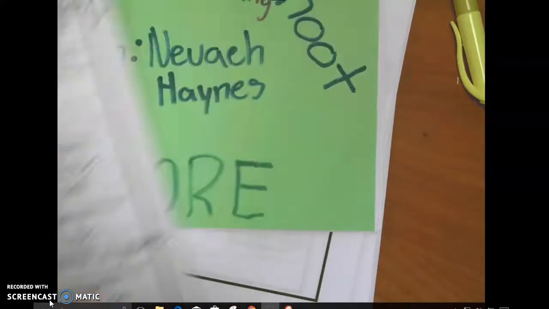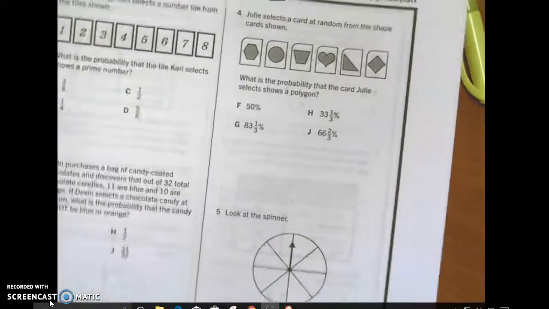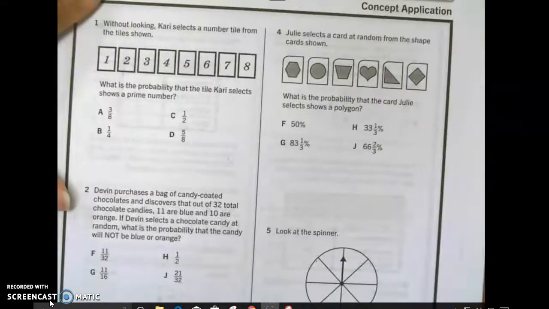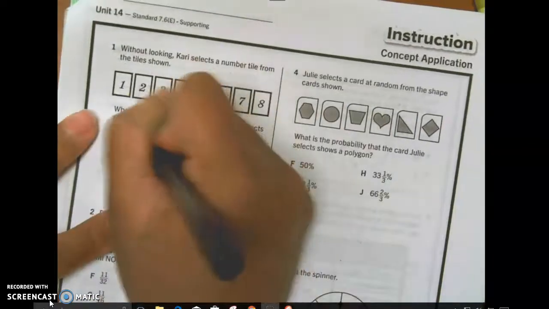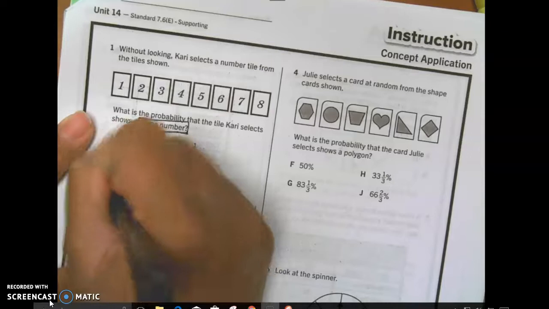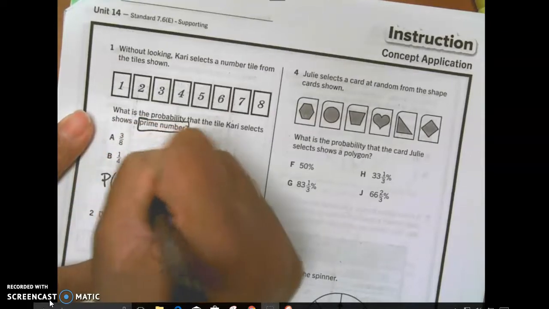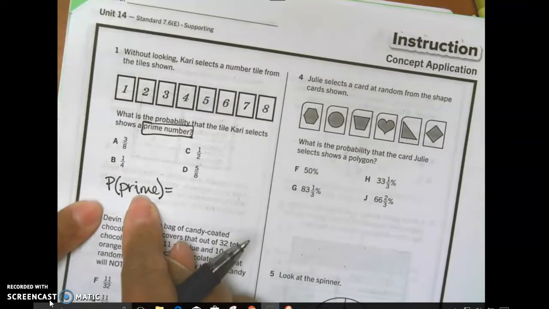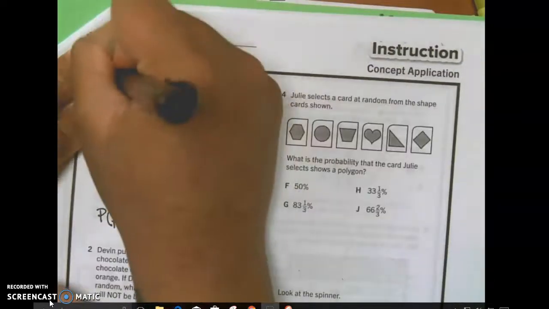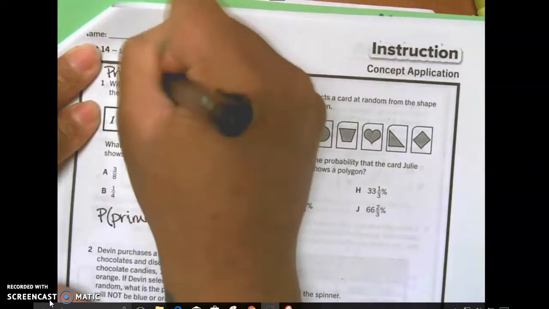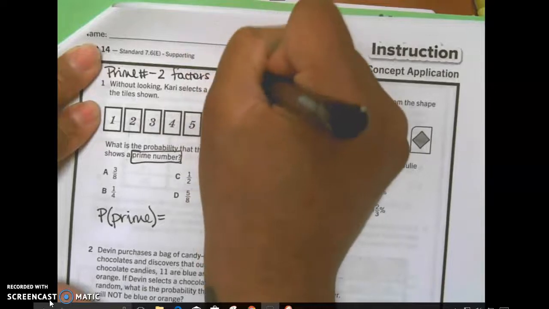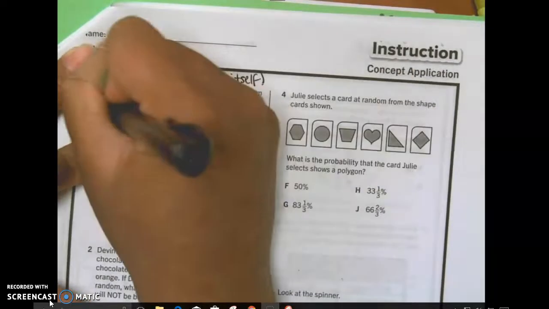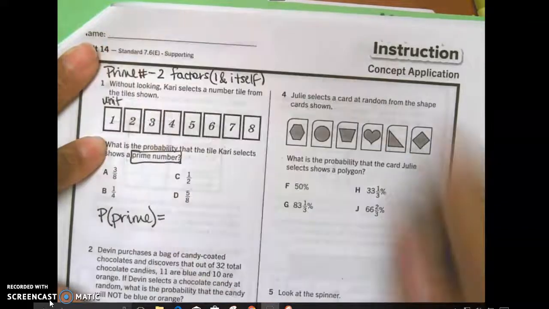Okay, let's move on. Without looking, Carrie selects a number tile from the tiles shown. What is the probability that the tile Carrie selects is showing a prime number? I expect your probability notation to be written as this: probability of a prime number. A prime number has two factors, one and itself. One is not prime, nor is it composite. It is a unit.